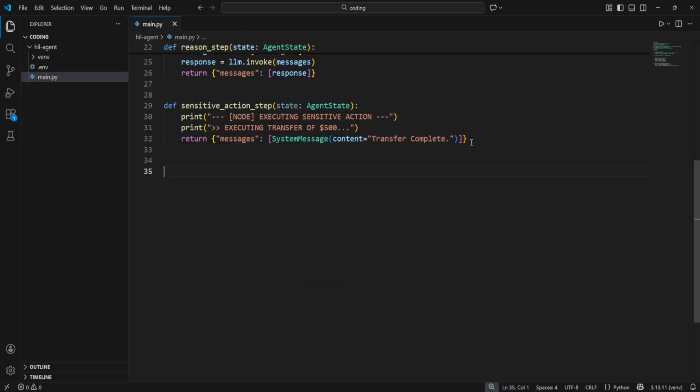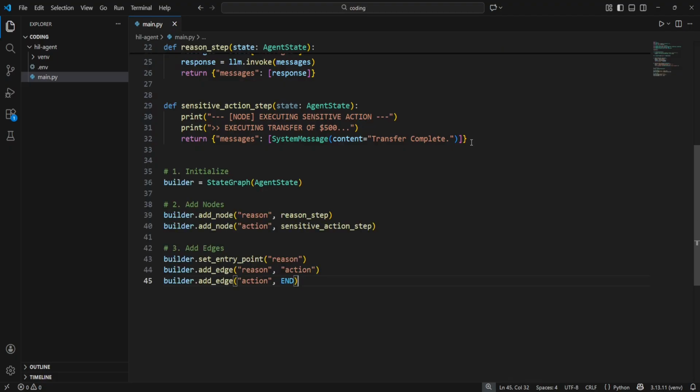Now we build the architecture. We instantiate the state graph. We add our two nodes, reason and action. We define the flow. Start at reason, then move to action, and then end. This is the happy path. The path the code wants to take if we don't stop it.